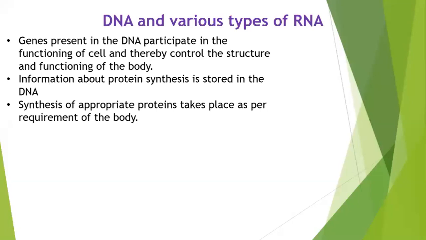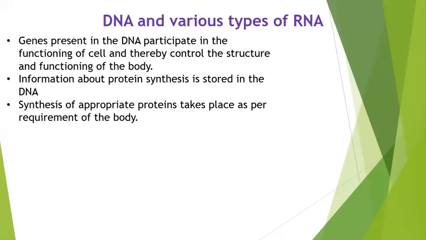Because if the protein is in less amount or in high amount, it can cause damage. So it should be in an appropriate amount. And hence the genes are going to control the production of the proteins. We all know that proteins are made from genes, because genes have the information of the particular protein. But that does not mean that every time they're going to produce a bulk amount of proteins. No, that is not possible.